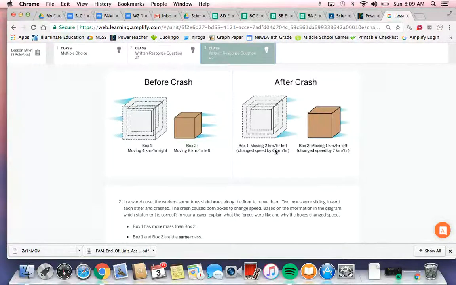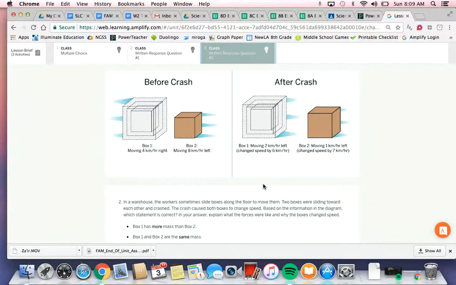So which one had a greater change in velocity? You can see that's box 2. Well, what does that mean? We can infer that box 2 had less mass because it had a greater change in velocity, and box 1 had more mass because it had less change in velocity when these boxes collided.